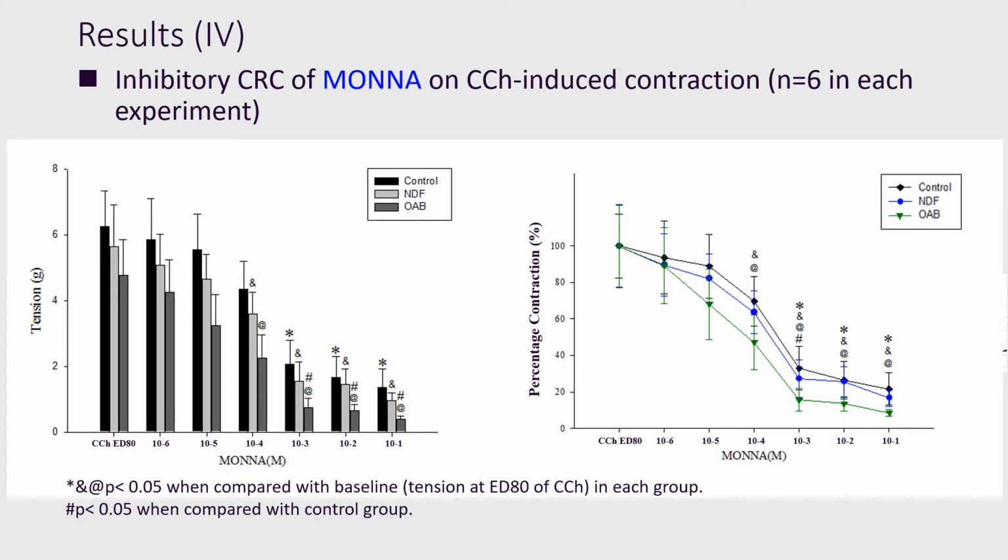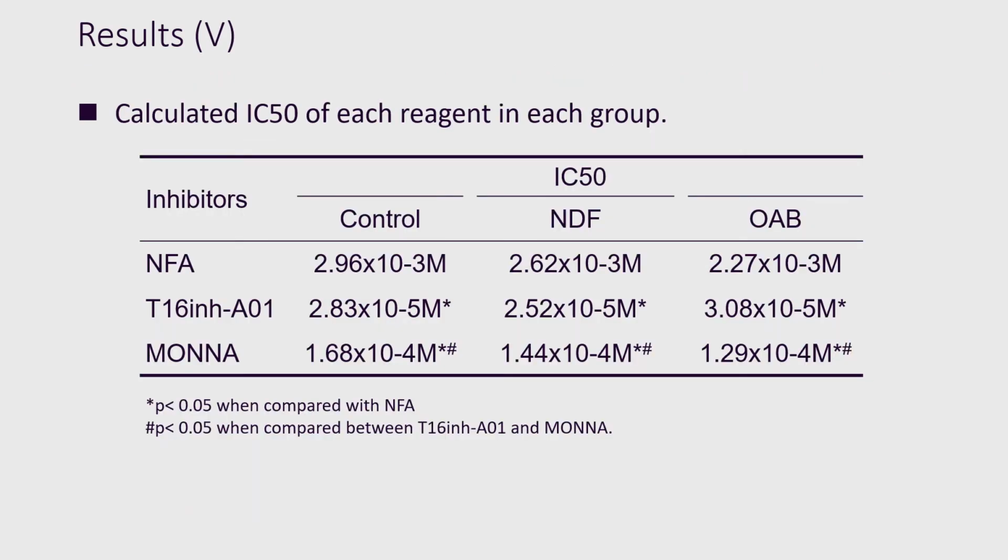Interestingly, there was a significantly greater inhibition of tension for NFA, T16INHA01, and MONNA in the OAB group than in the control group. The IC50 of NFA, T16INHA01, and MONNA in the 3 groups are shown in the table.